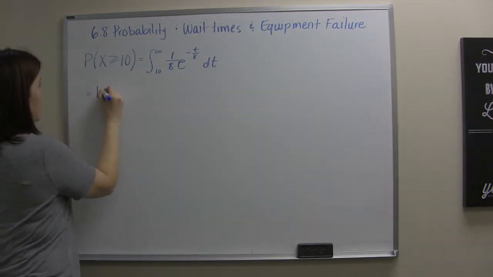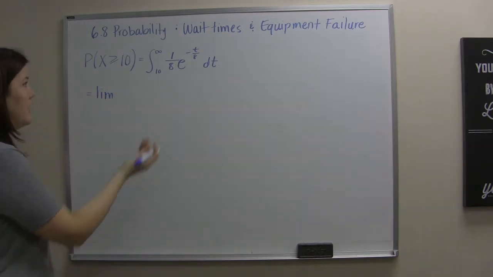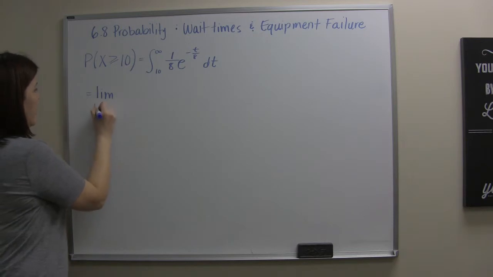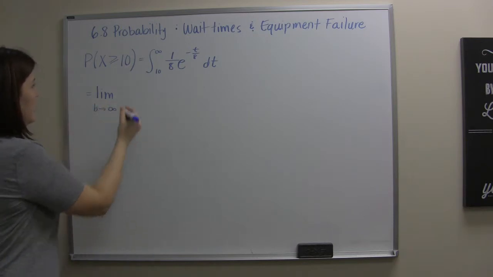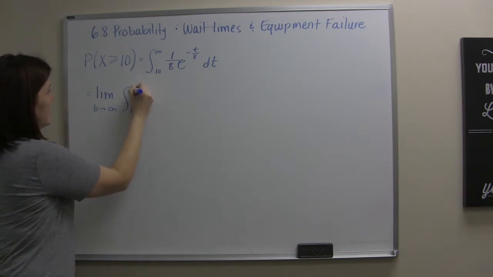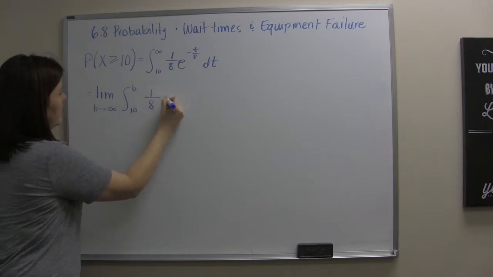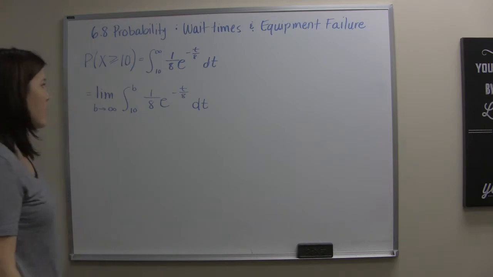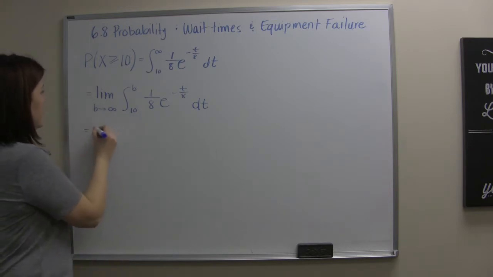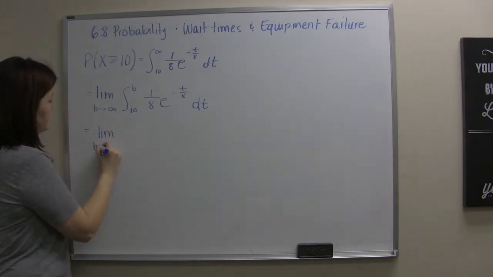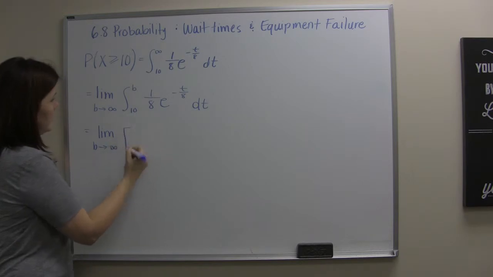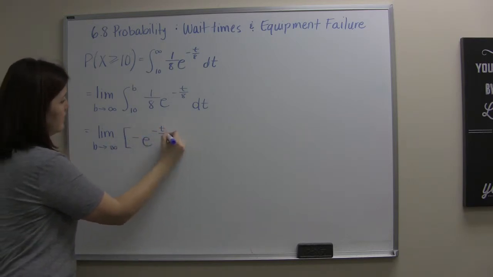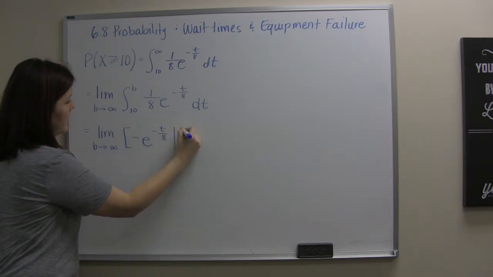And we'll end up with, and I'm going to use a different variable than t because t is my variable of integration. So maybe I'll use b for bank. As b goes to infinity, the integral from 10 to b of 1 over 8, e to the negative t over 8 dt. All right, so this integral is not too difficult to compute. Again, it's a simple u sub, so we end up with negative e to the negative t over 8, evaluated from 10 to b,